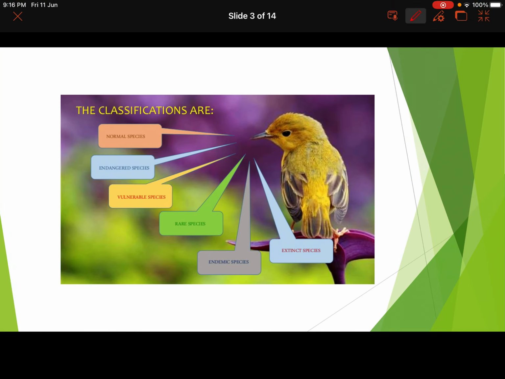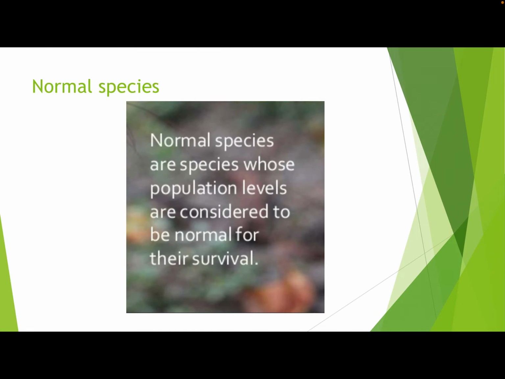So these are the classifications. If you notice, the first one is your normal species. All these species are normal, but when we categorize normal species, we are actually categorizing some animals. The next is endangered, then vulnerable, rare, endemic and extinct species. So let's start with the first one, that is normal species.